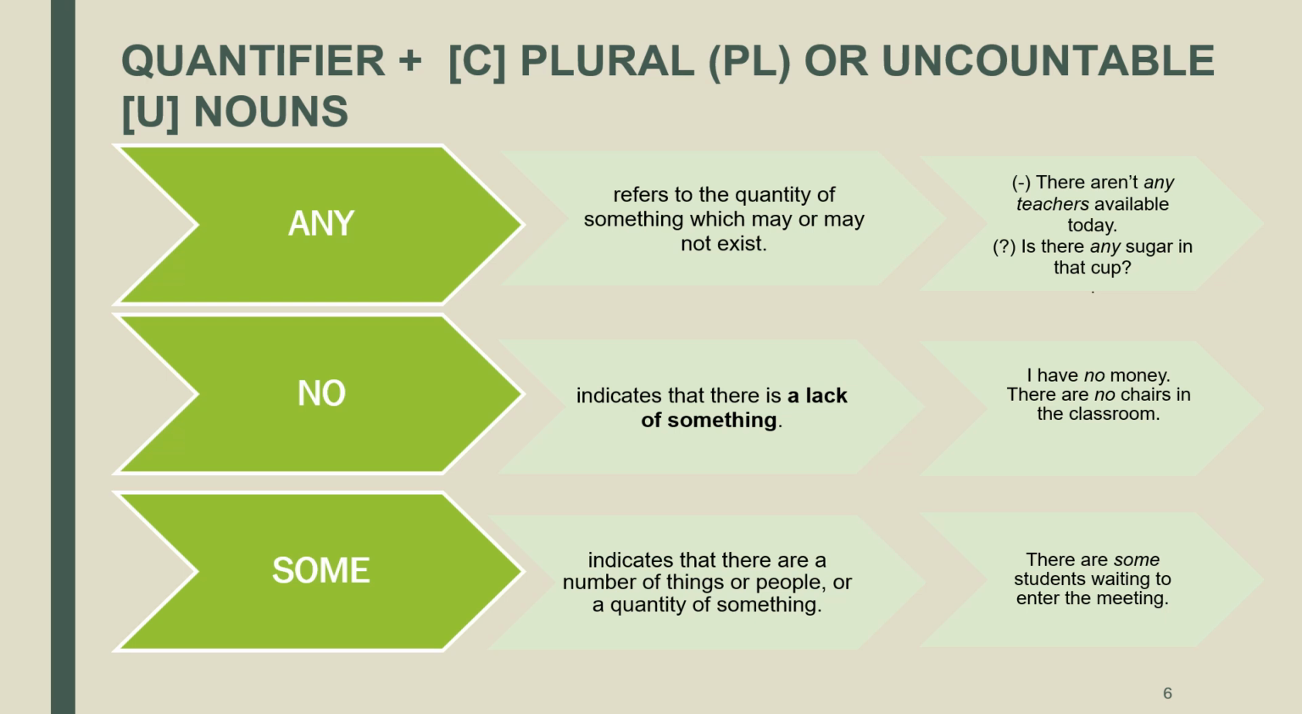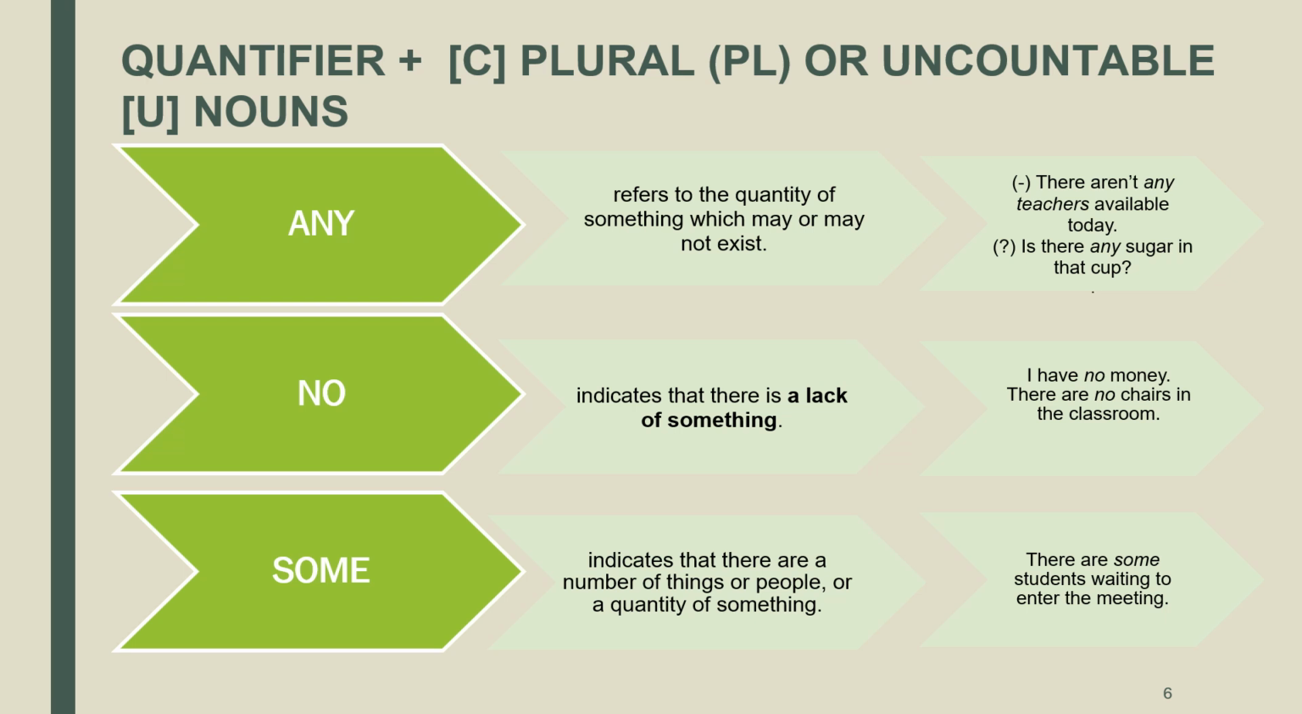Second, no indicates that there is a lack of something. For example, I have no money, there are no chairs in the classroom. Third, some indicates that there are a number of things or people or a quantity of something. There are some students waiting to enter the meeting is a possible sentence in English, while there is some computer is not, because some cannot select an MP whose noun head is a countable noun in the singular form.